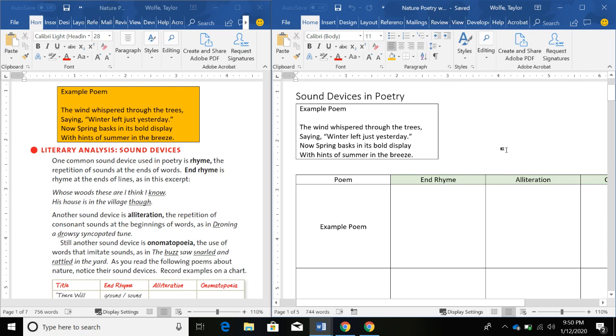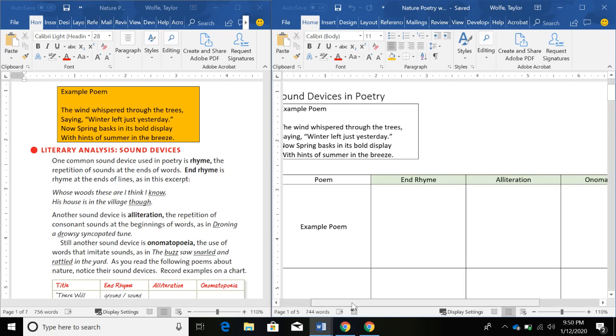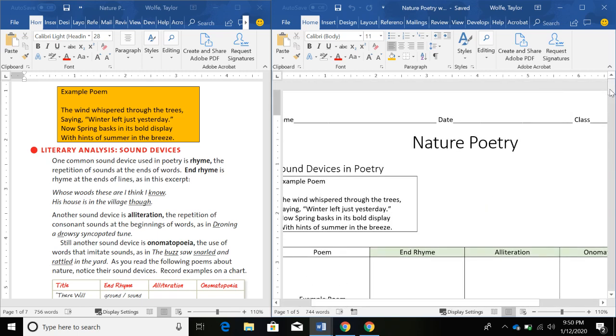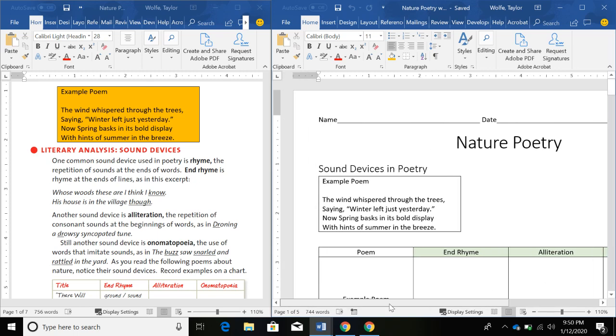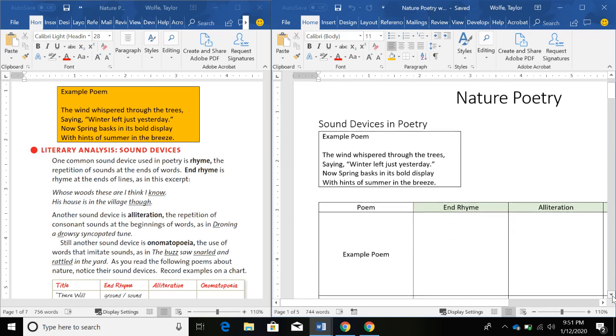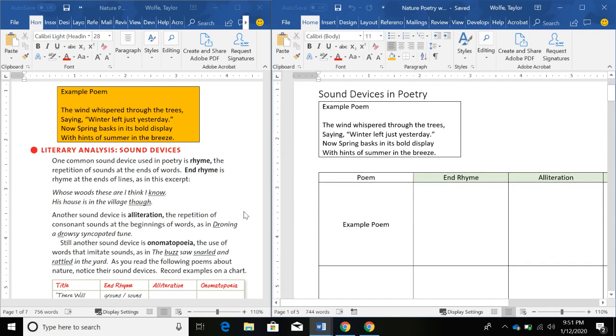Alright, guys, so today in class, you're going to be looking over poetry about nature. Last week, you read the essay, Why Do Leaves Turn Color in the Fall? So this week, we're going to continue with the theme of nature. Now, on the worksheet that the sub gave you, you should have this sheet out in front of you. We're going to be looking at the first page titled Nature Poetry. It's got an example poem over here, and it's got a sound device chart. This page doesn't have any instructions, so I'm going to go ahead and go over this with you right now.